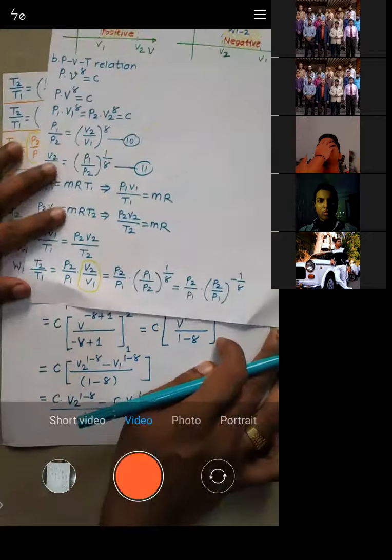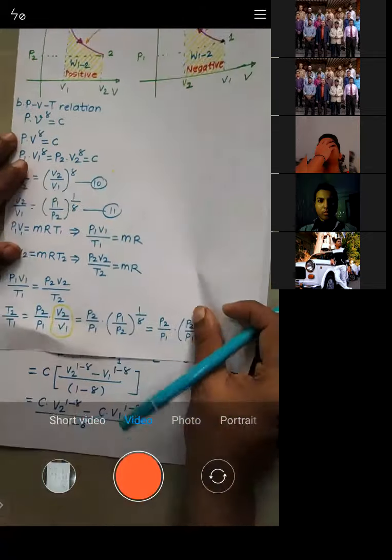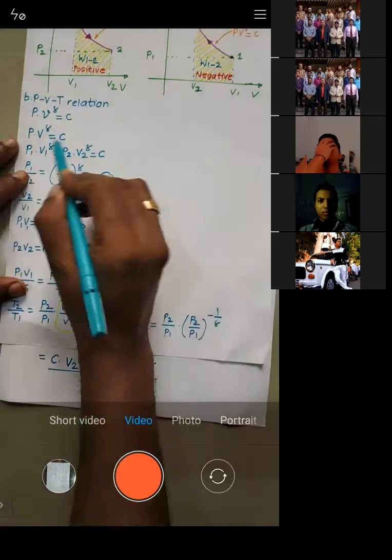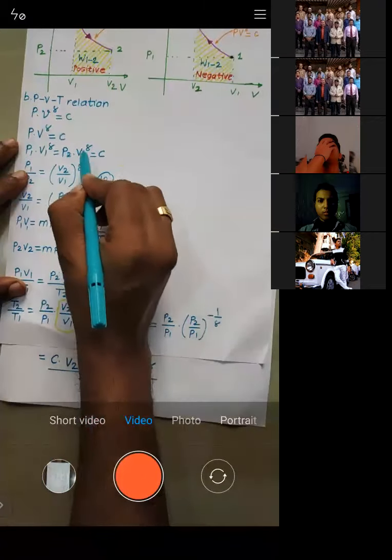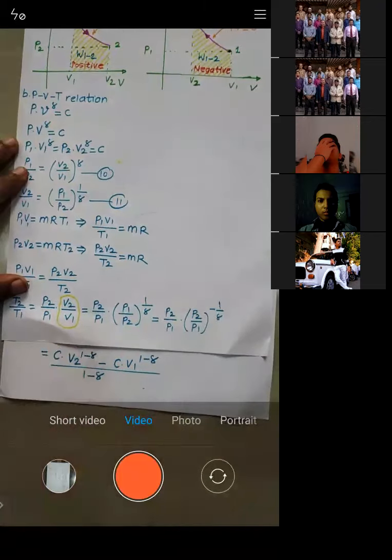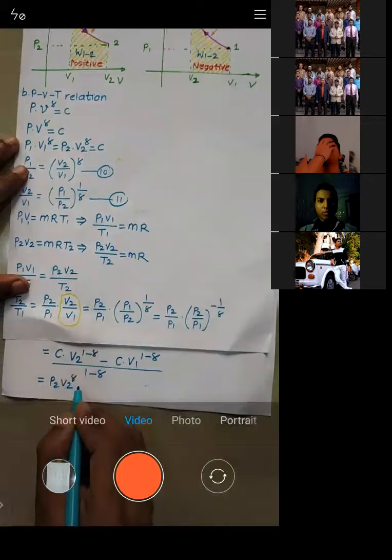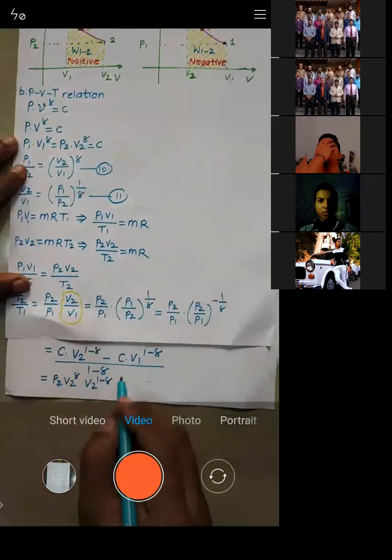And what is the value of C? You can check it. All of you, just see here. What is the value of C? It is either P1 V1 raised to power gamma or P2 V2 raised to power gamma, right? So that value I'll put. The value of C, I will put as P2 V2 raised to power gamma into V2 raised to power 1 minus gamma, as it is minus.